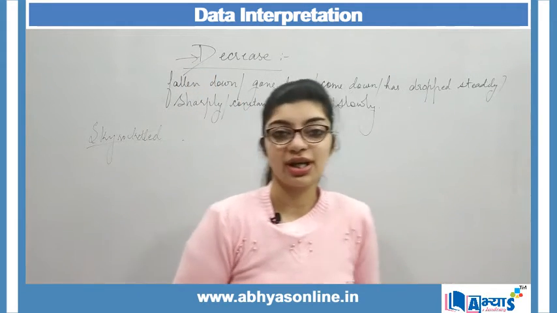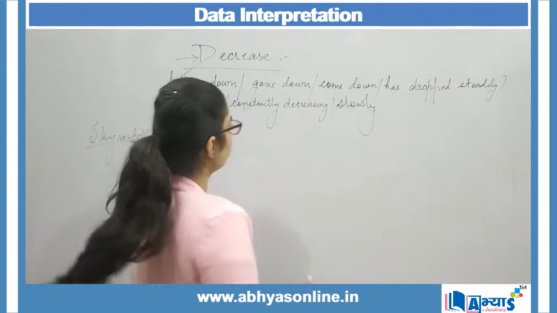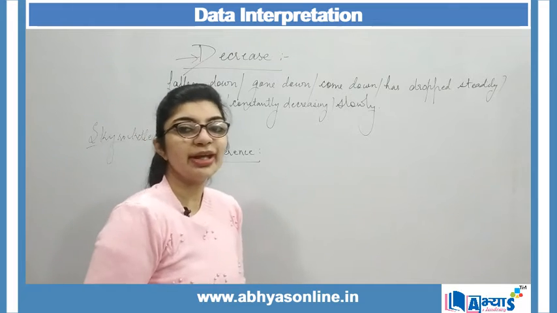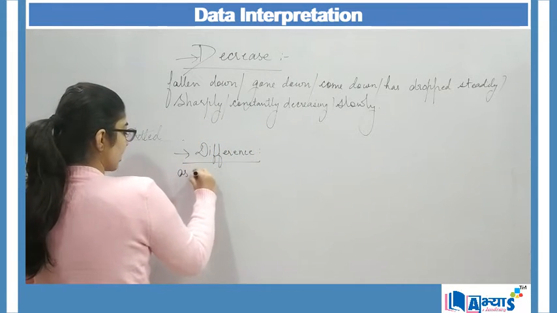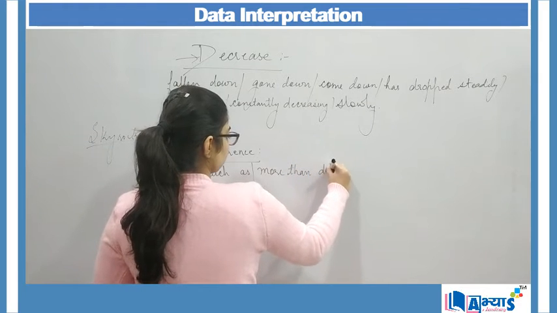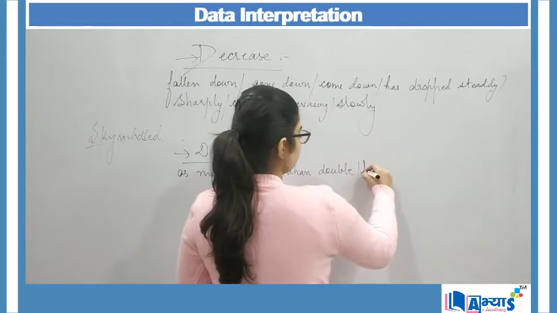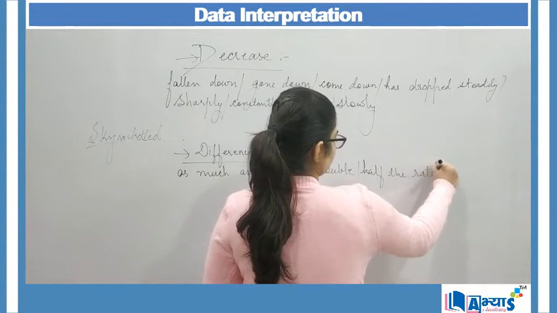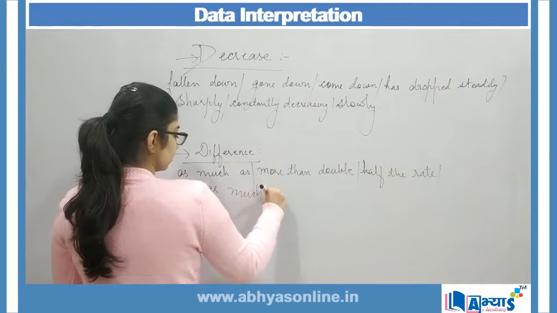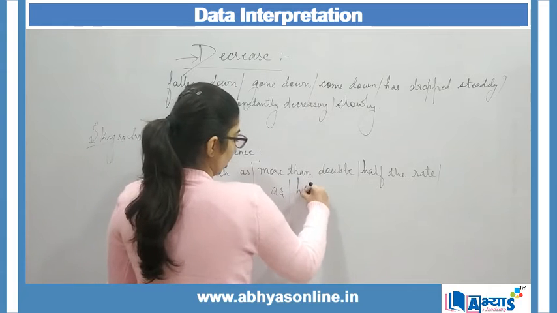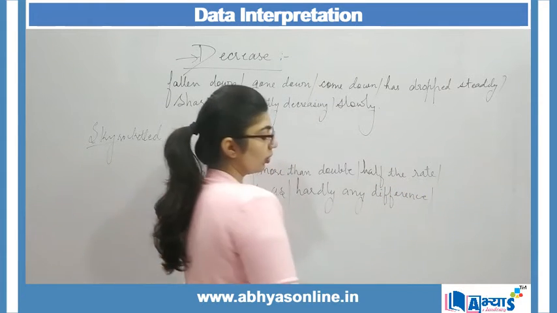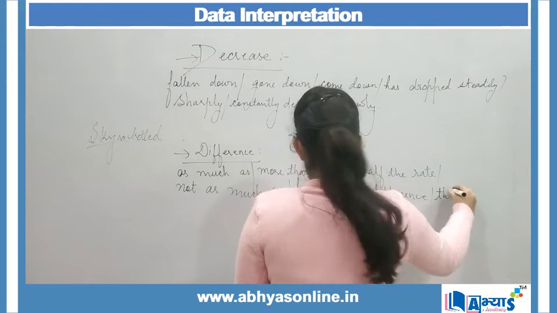Now, in order to show a difference, like what it was before and how it is now, we might use words such as much as, more than double, or half the rate, or not as much as, hardly any difference, or thrice as much as.